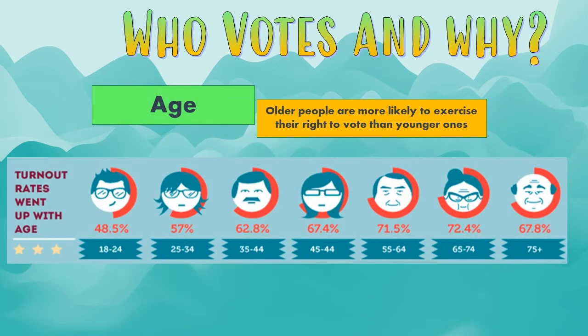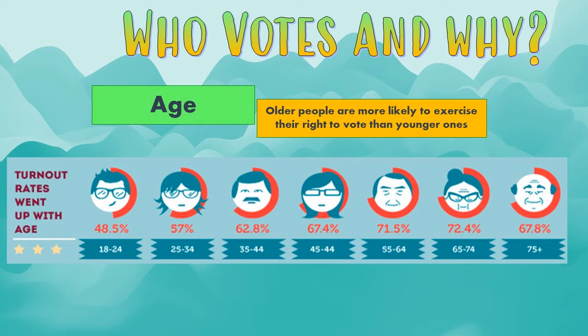Age is one of those demographics that we think has obvious patterns. These are things that you guys tend to know before you get to class, but older people are way more likely to exercise their right to vote than younger people. Older people are more likely to participate in lots of other ways. They will join political parties. They'll donate money to campaigns. They will contact their lawmakers, they'll contact congressmen and things like that. So old people are definitely likely to be involved.